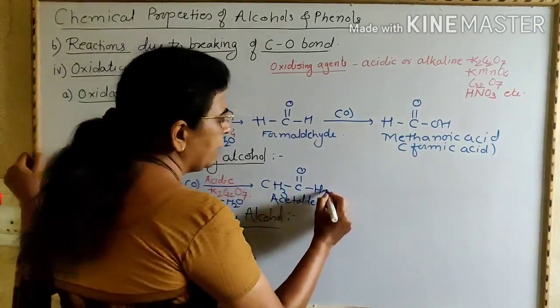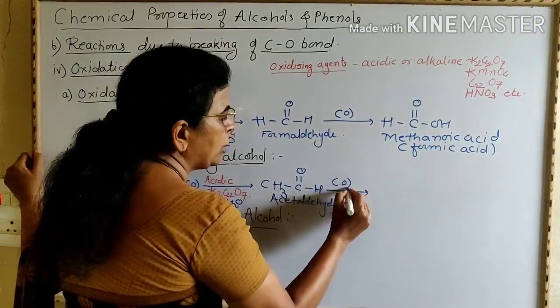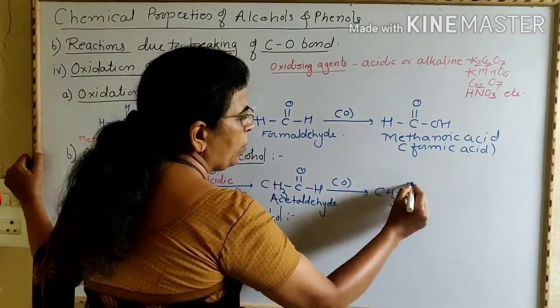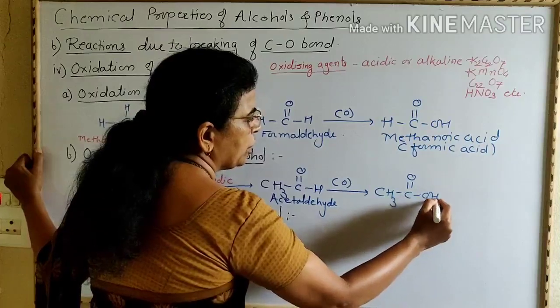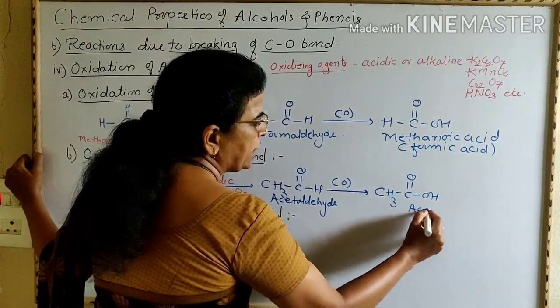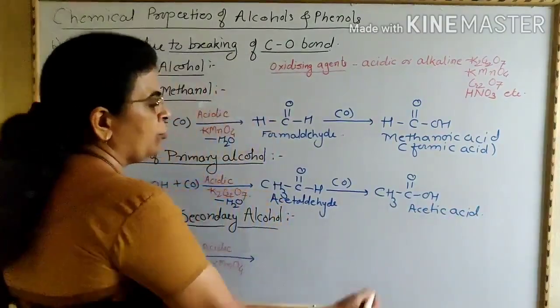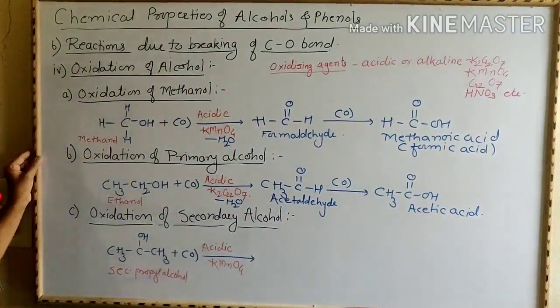This acetaldehyde further undergoes oxidation to give CH3COOH. This is acetic acid or ethanoic acid. Formation of acetic acid takes place.